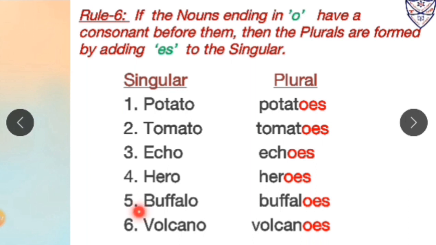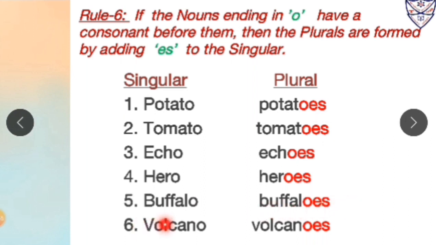Number 5, buffalo. Over here the word buffalo is in singular form. It ends with O. Now before O there is a consonant and that consonant is L. So to make its plural form, we will add ES after O. So buffalo will become buffaloes in plural form.